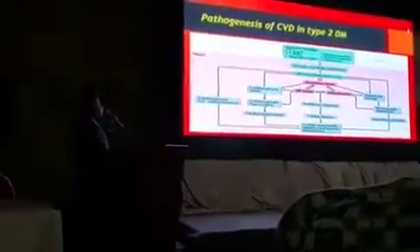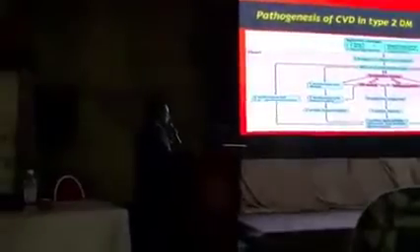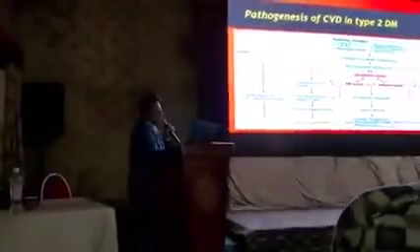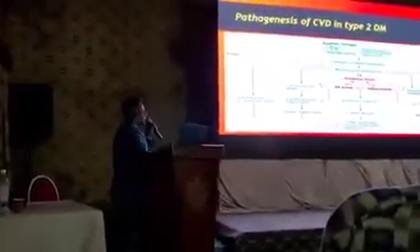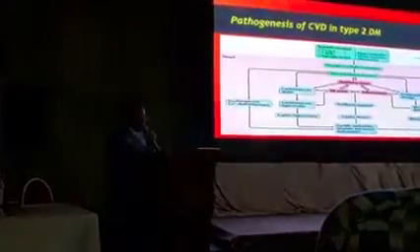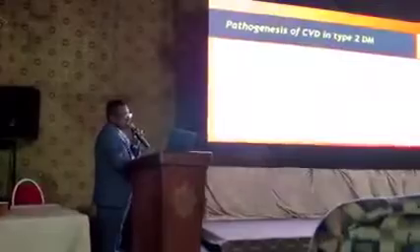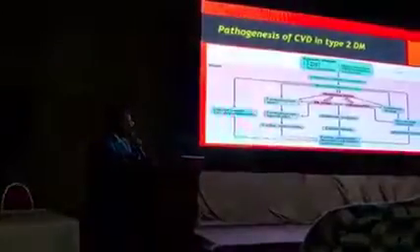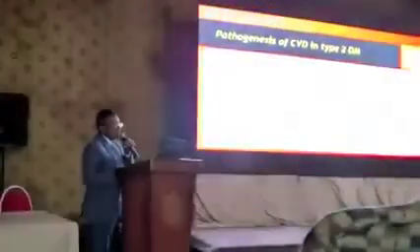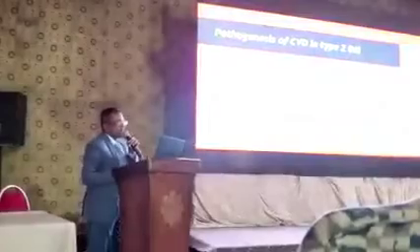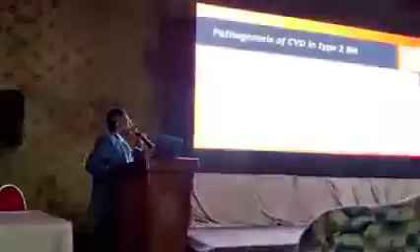What's the pathogenesis of cardiovascular disease in type 2 diabetes? There is an increase in angiotensin II and advanced glycation end products in hyperglycemia, hyperlipidemia, and insulin resistance, and lipotoxicity.